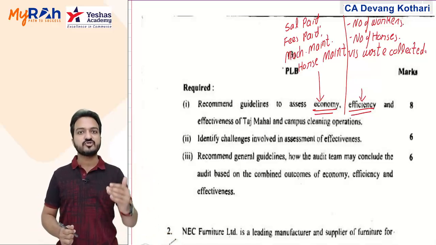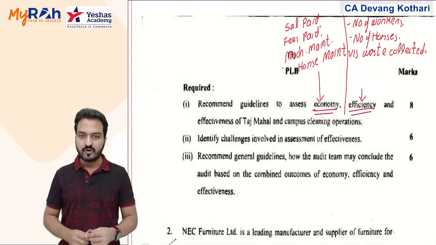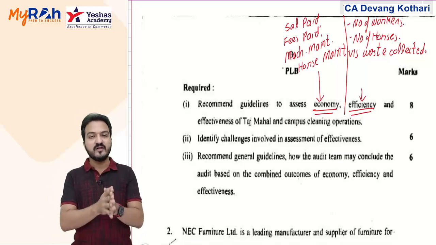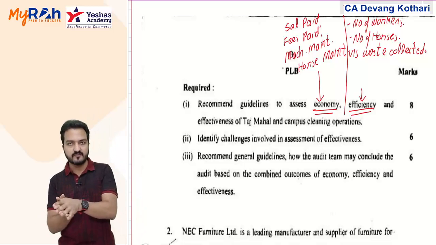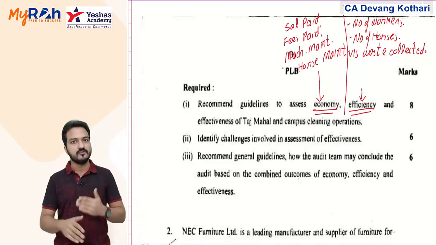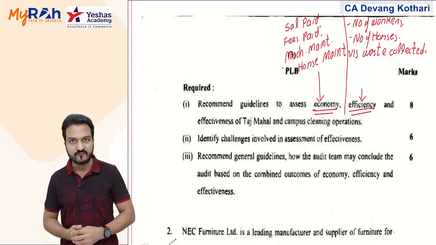Yeah. So the auditor should verify the order. I recommend that the auditor verify how many horses are used for this work and how many workers are used. Keep a track of that and try to reduce it. That will achieve efficiency.